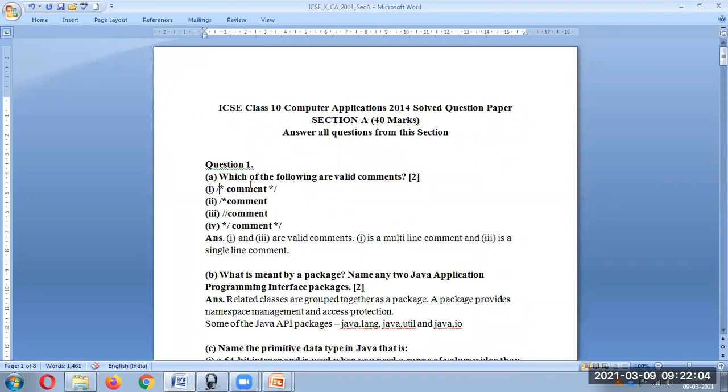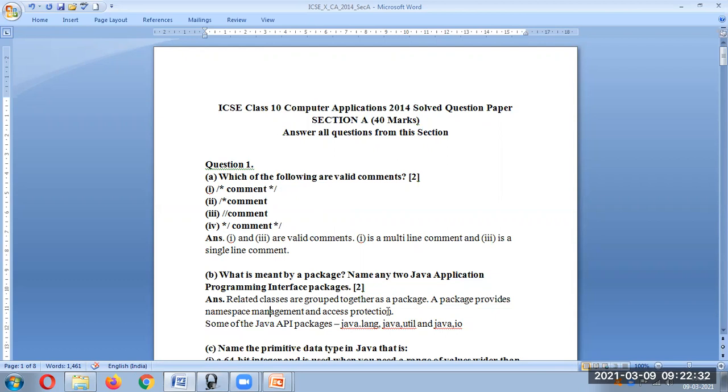So here as you can see, the very first one and the third one are the valid comments, whereas the second one is not correct. Why is it not correct? Because it is not ended with asterisk slash. Same way the fourth one is not correct because first it is written asterisk slash and then the rest. So these are not valid comments. Only question number one and question number three are valid.